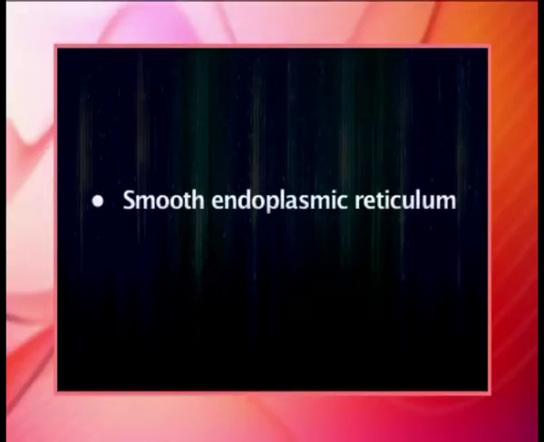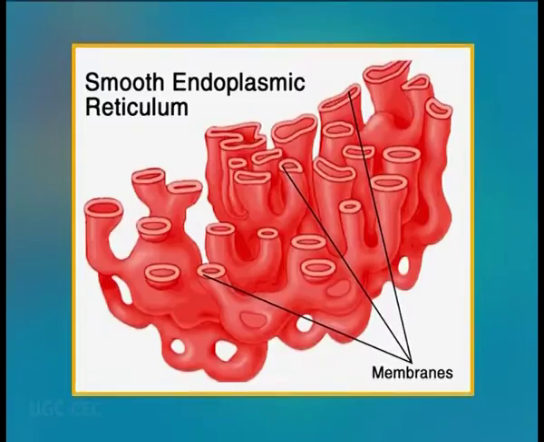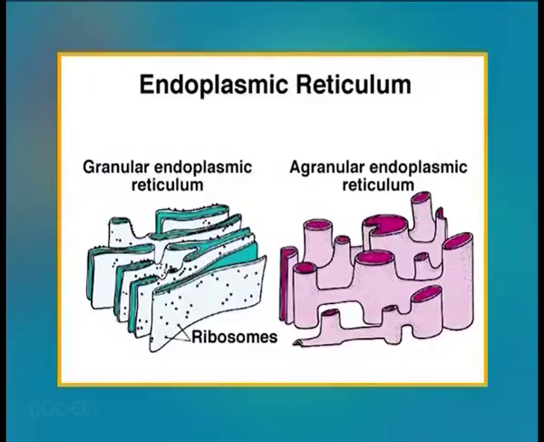There are two types of endoplasmic reticulum: smooth and rough endoplasmic reticulum. Smooth ER gets its name from its smooth folded surface, while rough endoplasmic reticulum gets its name because its surface is studded with ribosomes, making it appear bumpy. Smooth and rough ER are often attached to each other but can be distinguished by the shape. Smooth ER is tubular while rough ER is flatter.